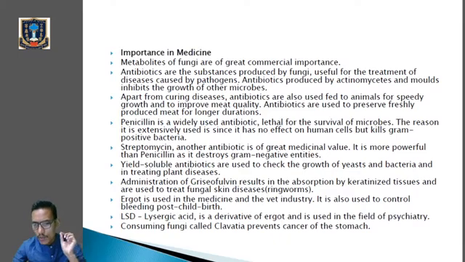Okay, now this is a very important point. Penicillin, the widely used antibiotic, is lethal for the survival of the microbes. The reason it is extensively used is since it has no effect on human cells but kills the gram-positive bacteria. This is a very important point. Okay, so penicillin, which is obtained from Penicillium notatum, is an important antibiotic. It kills the gram-positive bacteria. We have learned about the gram-positive bacteria and the gram-negative bacteria already. Okay, next point also note it down.